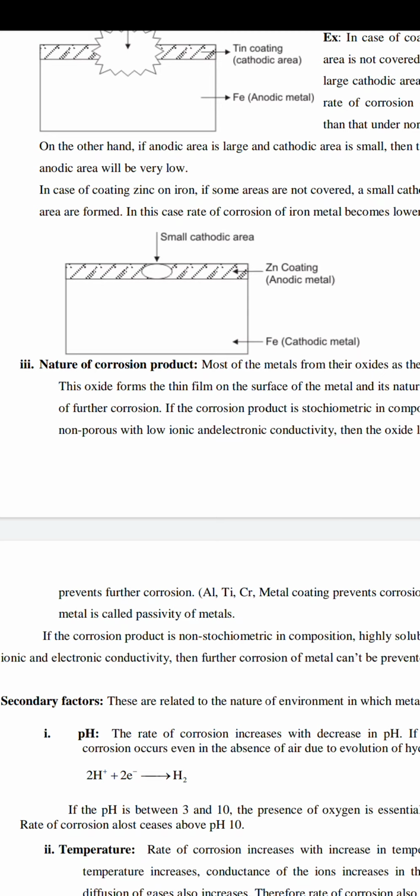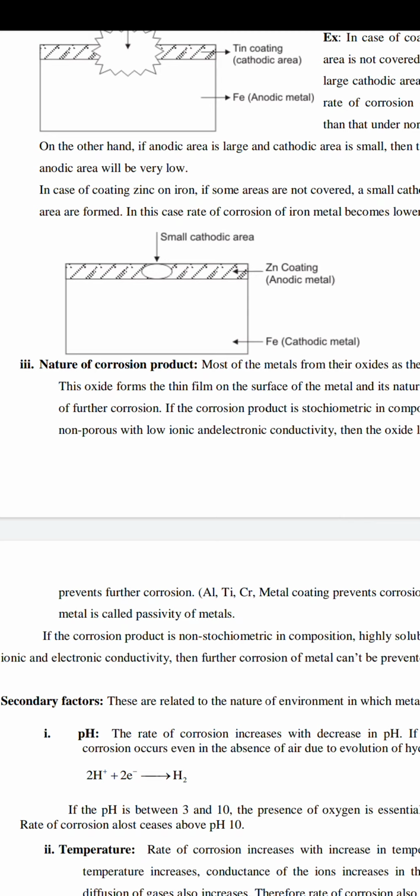Along with this, it is highly insoluble. It means after it has formed the thin scale, it should not react again with the atmosphere components, so it should not be soluble, it is insoluble. And it is non-porous: after forming the patches, it does not allow any other gases or compounds, it should not dissolve, it is non-porous, acting like a surface of the metal.